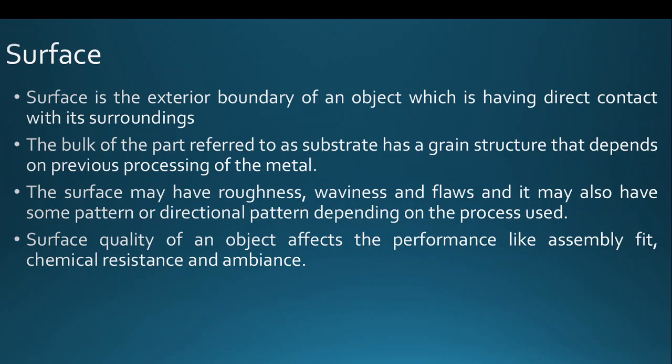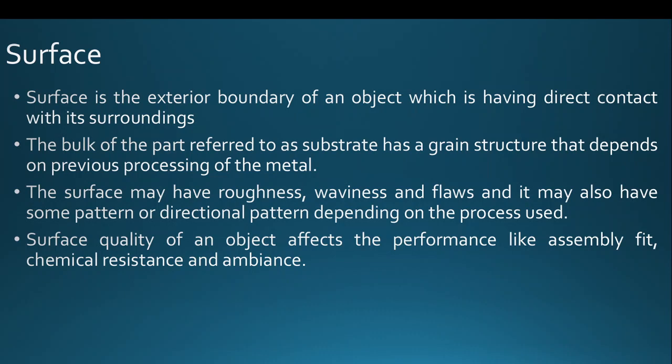This surface has roughness, waviness and flaws, and it may also have some pattern or directional pattern depending on the process used. If you bring out a steel plate through a process of rolling, the surface pattern is different.